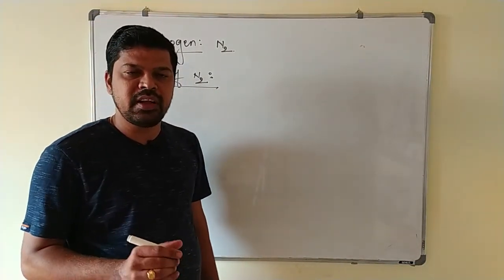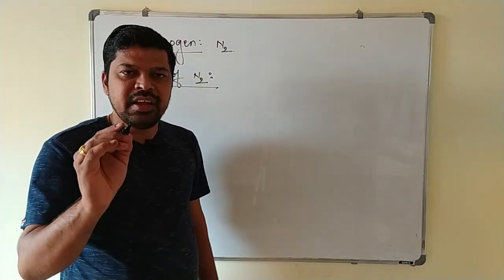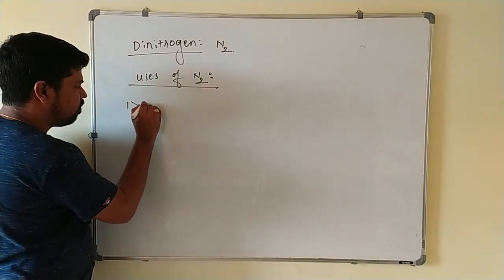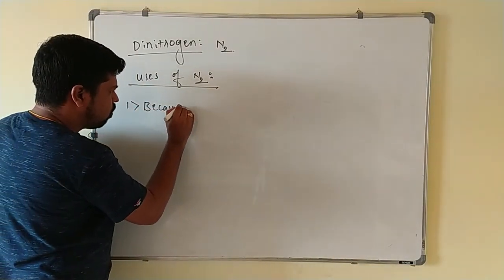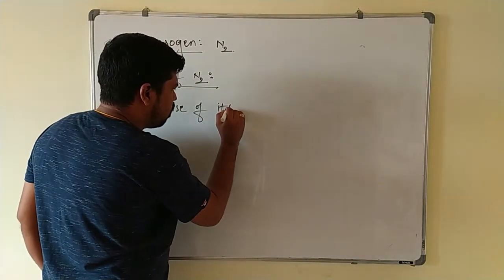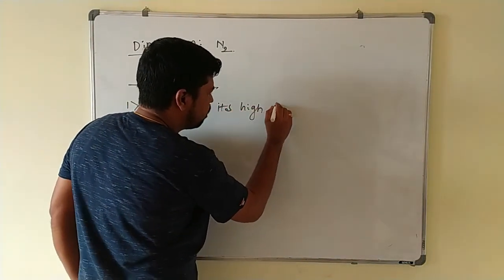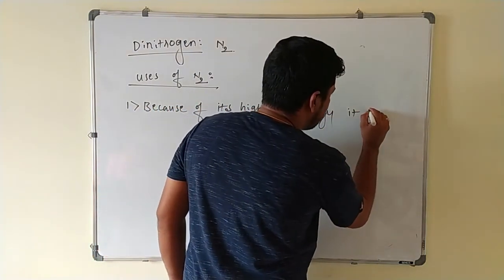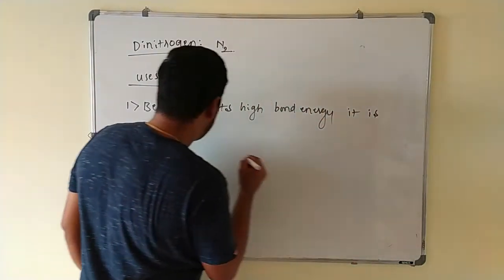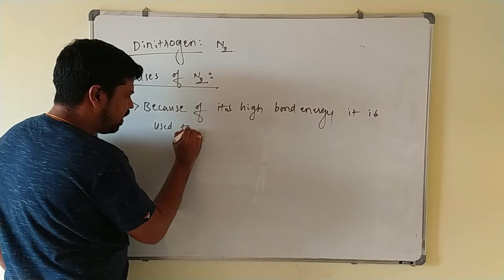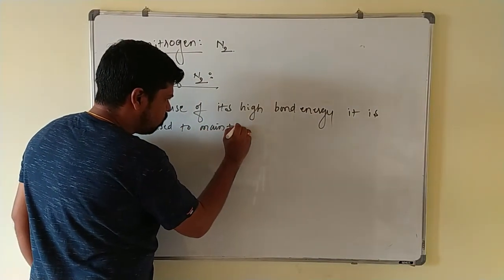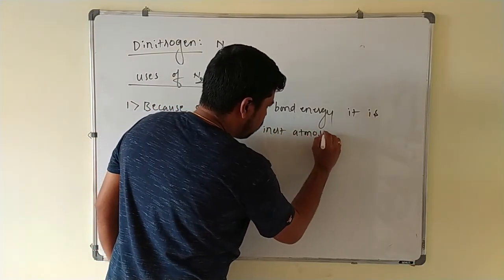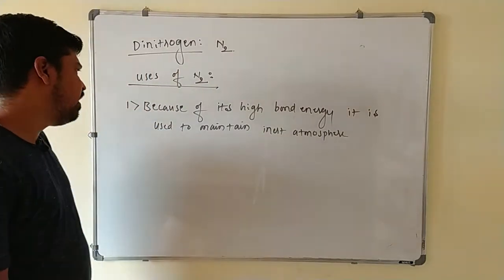Very first point is because of its high bond energy, it is used to maintain inert atmosphere.